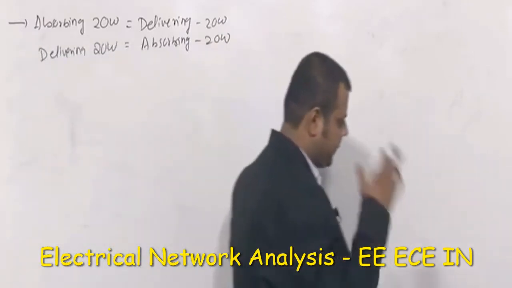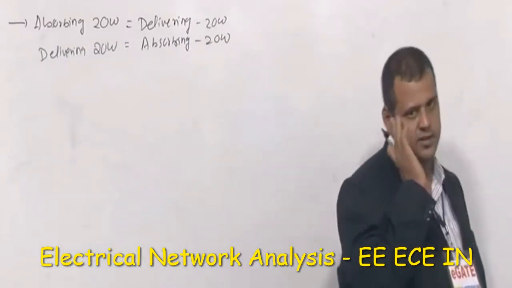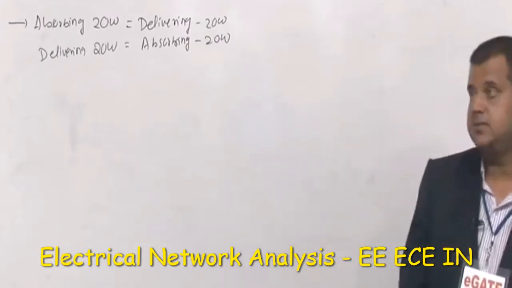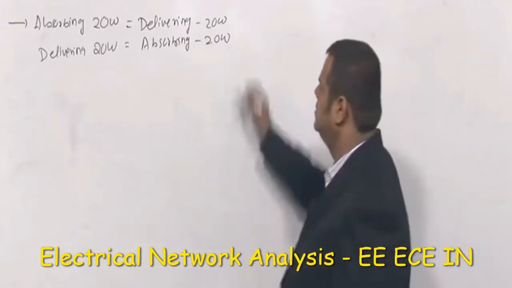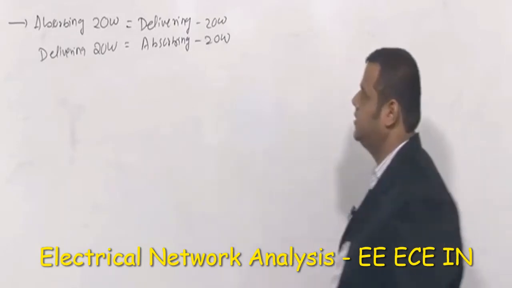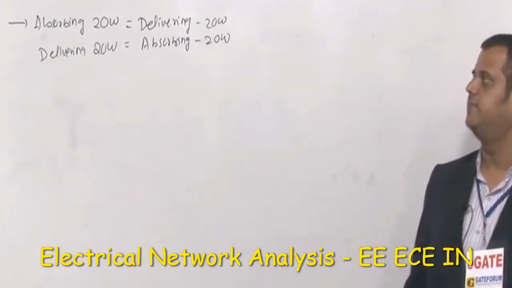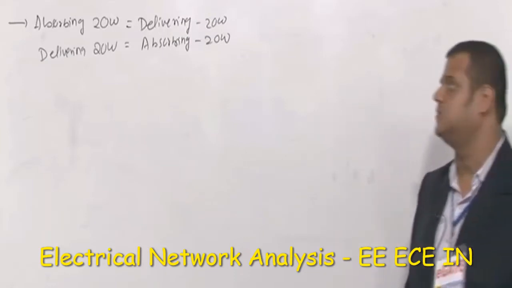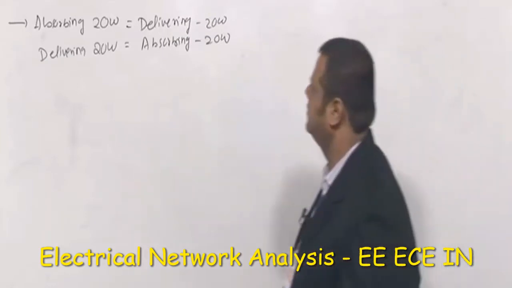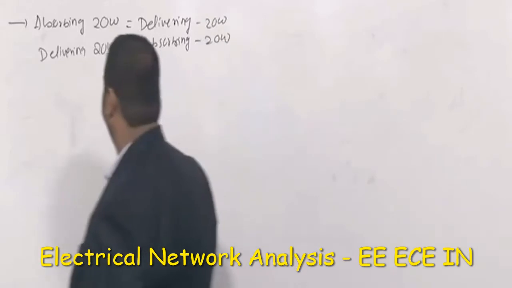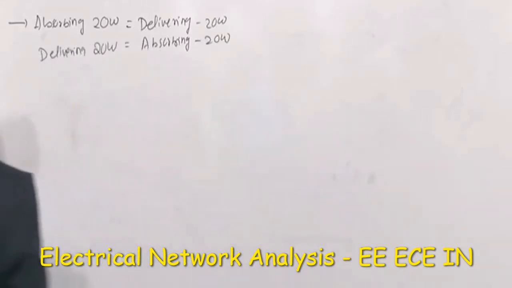Let's say you have taken 100 rupees from me, it is equivalent to I have taken minus 100 rupees from you. So these statements are equivalent. Sometimes you may get some negative answer. So delivering minus 20 watt means it is absorbing 20 watt. Based on this we got one question in electrical this year. We will solve that problem, wait for some time. So that is what absorbing and delivering the power.